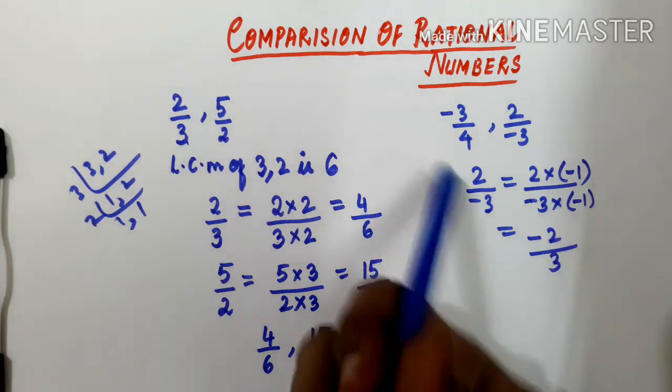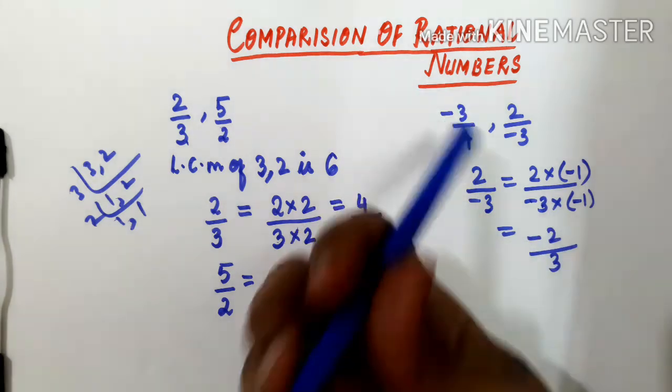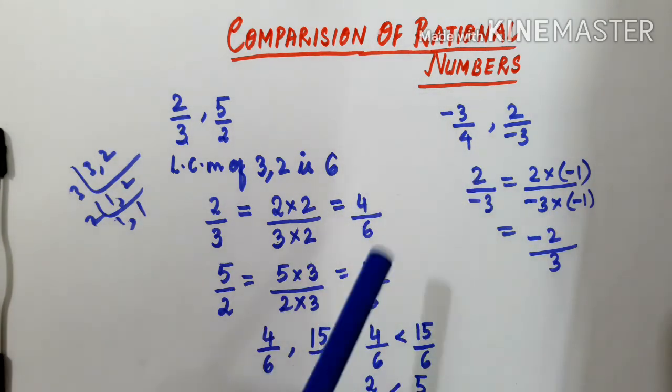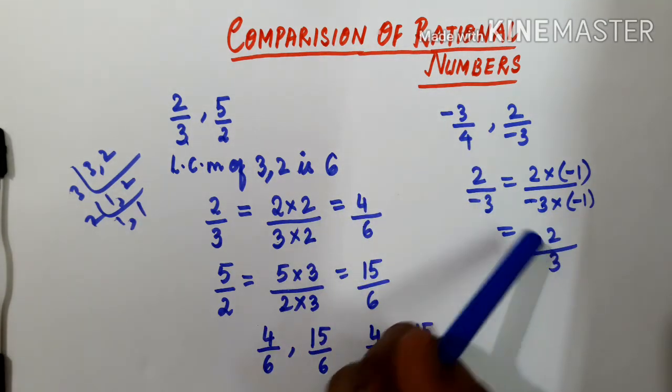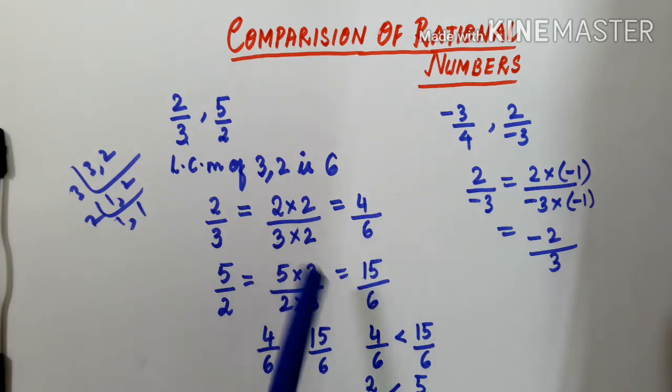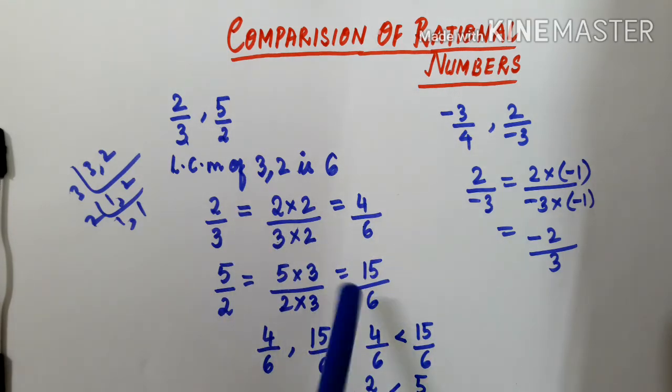Now further you have to solve by taking minus 2 by 3 and minus 3 by 4. Again take out the LCM of 4 and 3, then make the denominators the same, and from the numerators you can easily identify which one is greater and which one is smaller. So this is nothing but comparison of rational numbers.